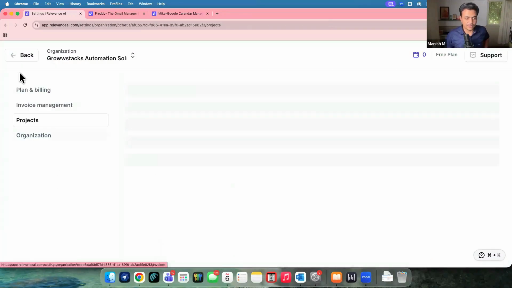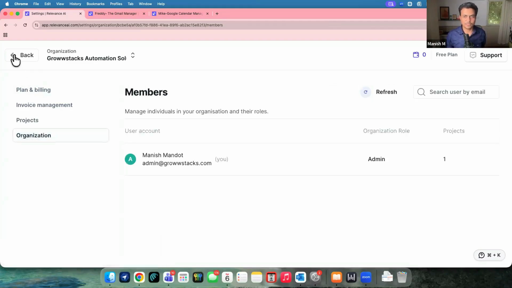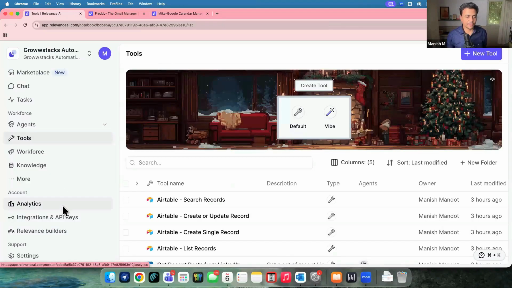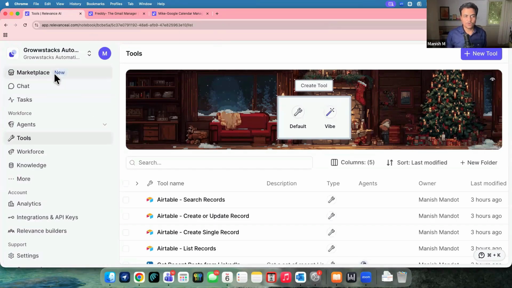Then further down, we've got settings, nothing but your account level settings, organization level settings, permissions, and how many members are already onboarded. We get to see the community, where we can ask for some help. And further down, we have something called the free plan. Obviously, the plan can be free, pro, or team, or something like that. How many actions are remaining, how many credits we have, and when the plan is going to be reset with the credit limits. So this is a quick walkthrough of Relevance.